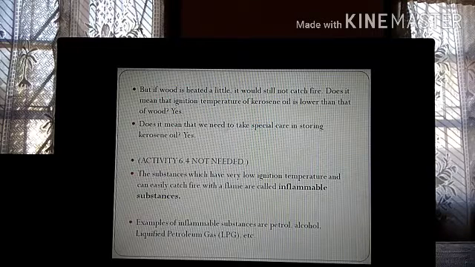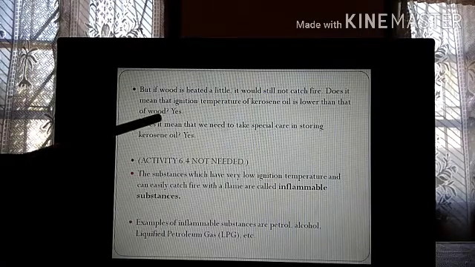Suppose you're heating kerosene oil and wood together. You will see that kerosene oil will first catch fire, wood will catch fire later. That means the ignition temperature of kerosene oil is less compared to wood, because kerosene oil reaches the temperature where it can catch fire easily, but wood will take some time to get that temperature, or ignition temperature.